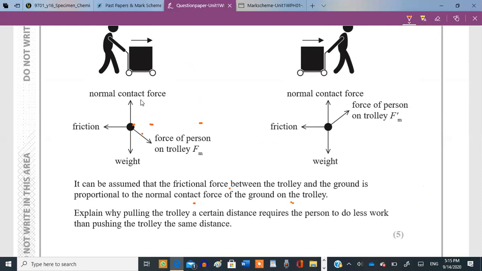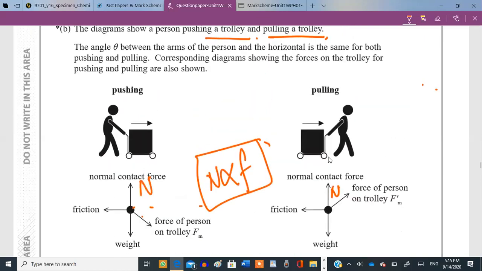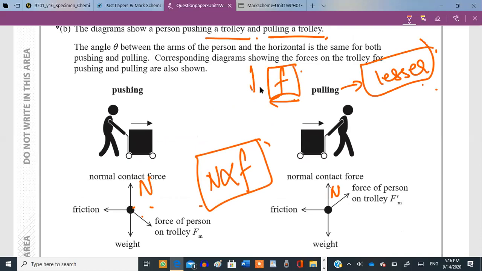So basically this normal contact force that is acting has to stay constant, but this normal contact force and the frictional force on the trolley are proportional to one another. Explain why pulling the trolley a certain distance requires the person to do lesser work than pushing the trolley the same distance. Now see, why will the pulling require lesser work? It would require lesser work if the frictional force that the trolley experiences is lesser than the frictional force in this case. That's the only case when it will require lesser work.